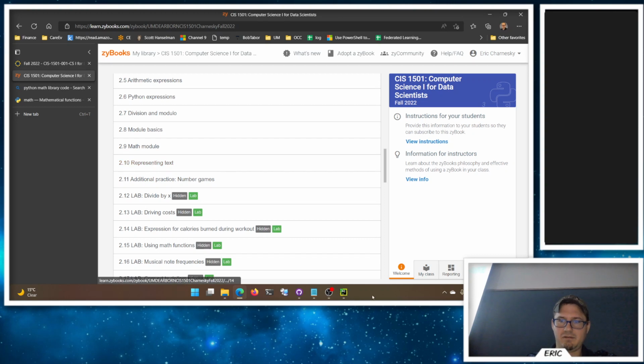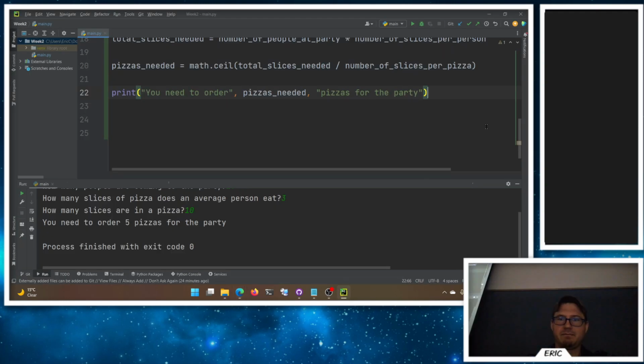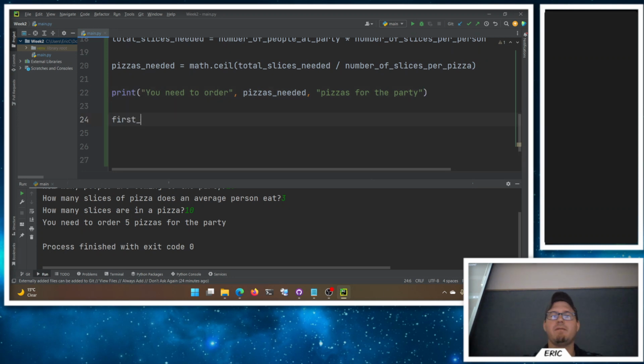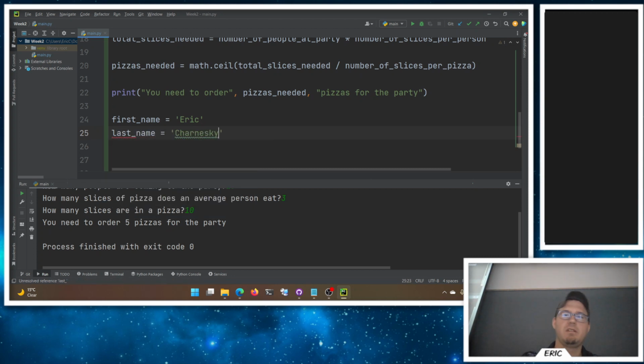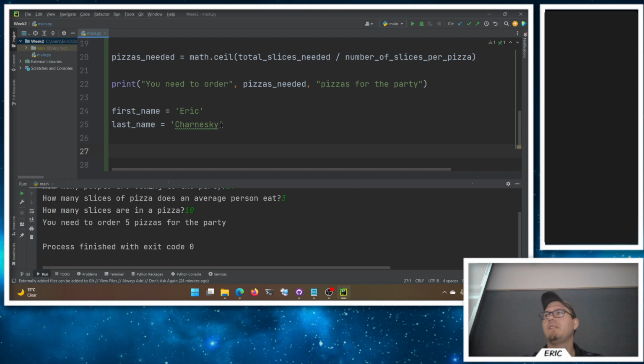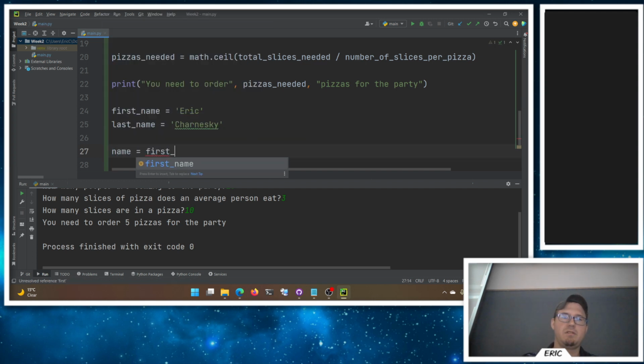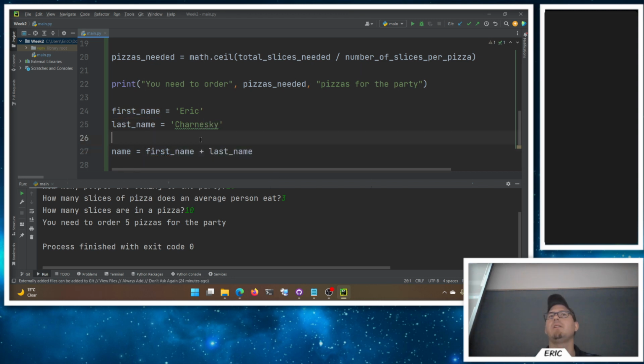And now text, right? Doing strings is fantastic, right? As we're working with strings, you can do all sorts of fun stuff with strings. So I can have like a first name is Eric. I can have a last name equals Charneski. And then turns out it's not really arithmetic, but you can have a name is first plus last name, and you can add them together. It's not adding here. It's known as concatenation is our technical term. Just sticks them together. So it will concatenate or attach the two strings end to end and into one new string. So we can do that.